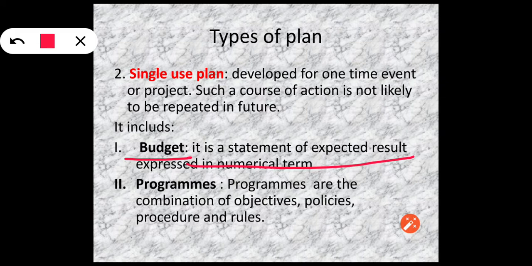A budget is also prepared by a business organization to see what the revenue options of the organization are and what its expenditures are. To manage the revenue and expenditure, to make them adjustable, we prepare a plan. A business organization also has to prepare a plan that is known as a budget. Generally, budgets are expressed in numerical terms.